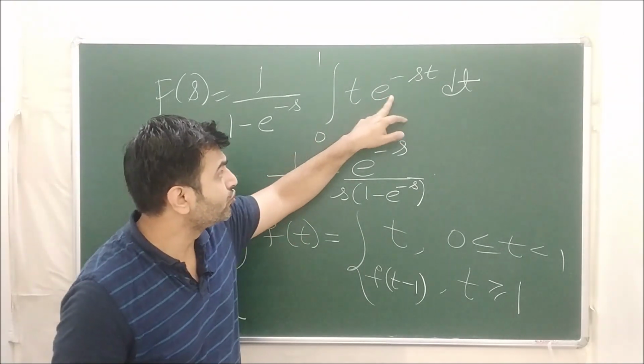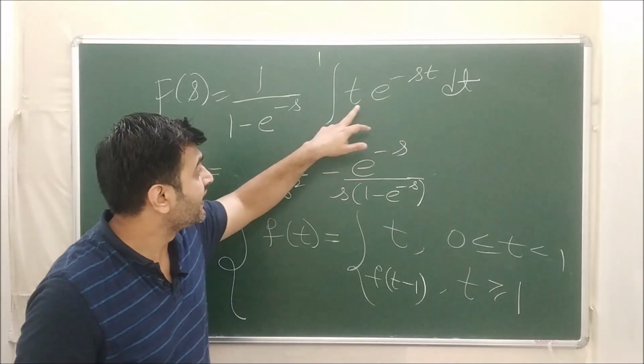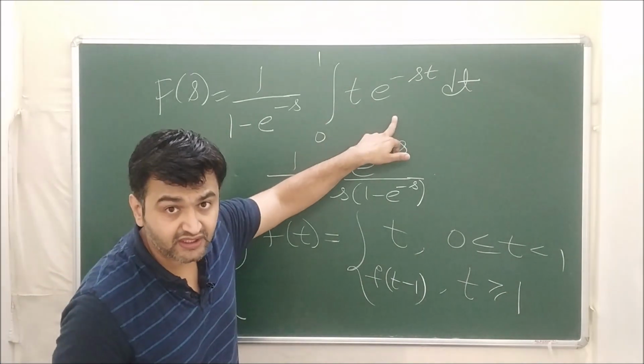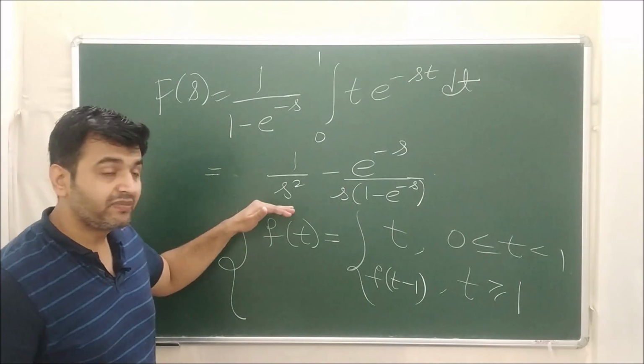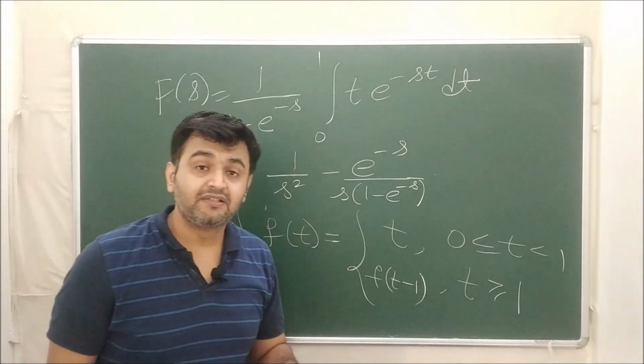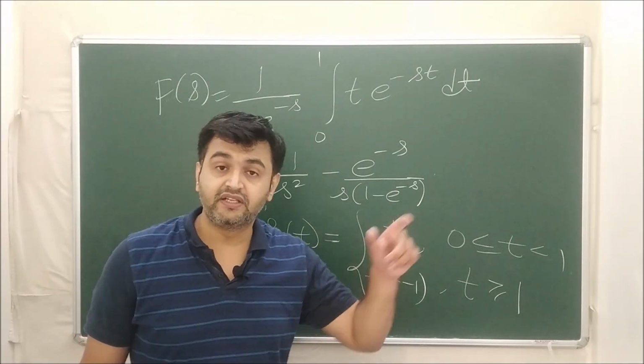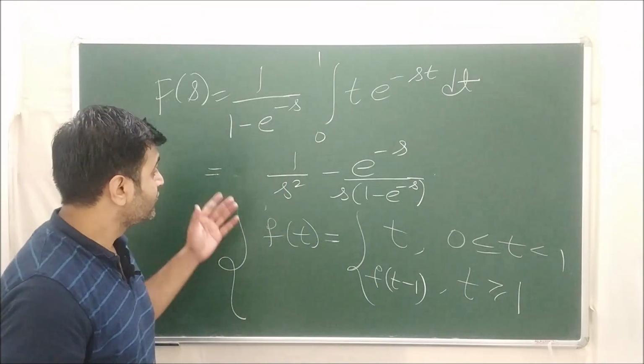This is the simple product rule. U into integration of this minus integration of derivative into integration of this. So do this calculation, you should get this as the answer. So this is the Laplace of the periodic function t, which is repeating after the interval of 1 unit. So this is one example.